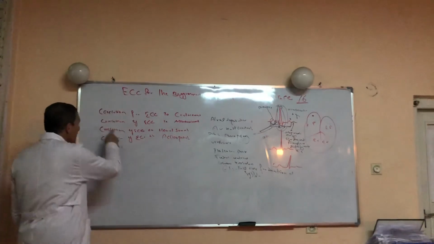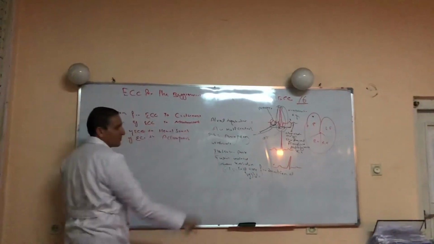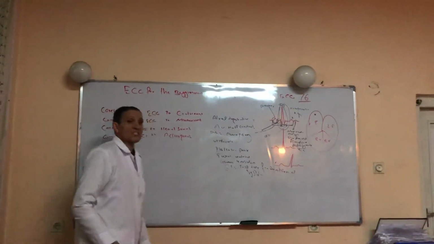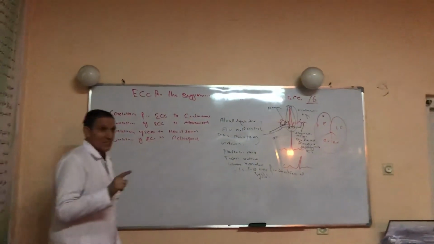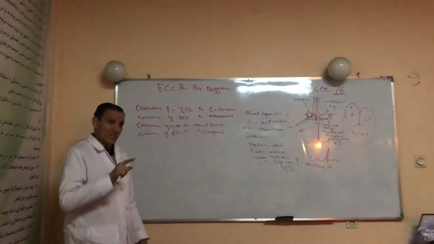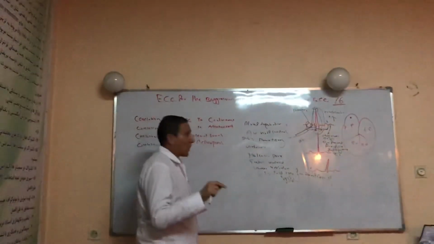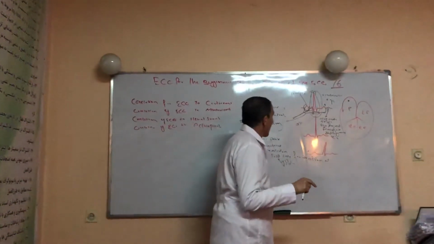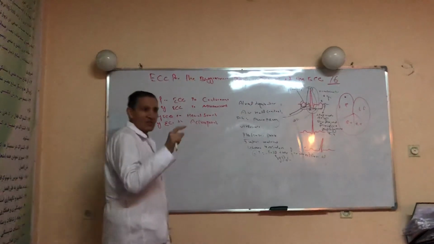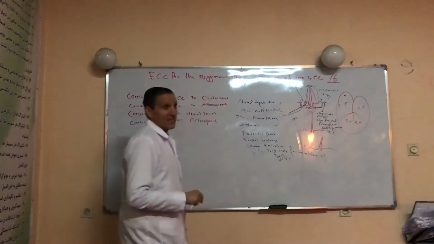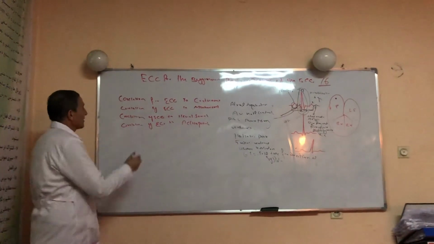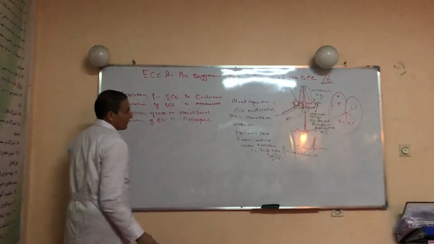Right now we move to the correlation of the ECG event to mechanical event, I mean to ventricular systole and diastole. When we are talking about systole, we should think about the ventricle. When we are talking about diastole, we should think about relaxation. And when we are talking about mechanical events, we should also think about excitation, or atrial or ventricular activation. Right now, the correlation of ECG to the mechanical event.